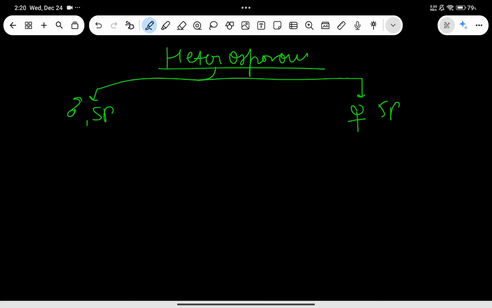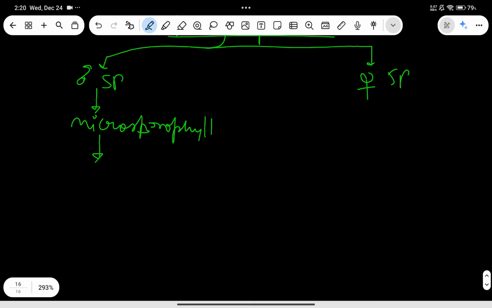In case of male sporophyte, they will have microsporophyll and microsporangium.